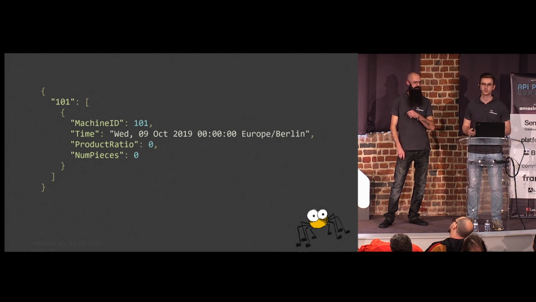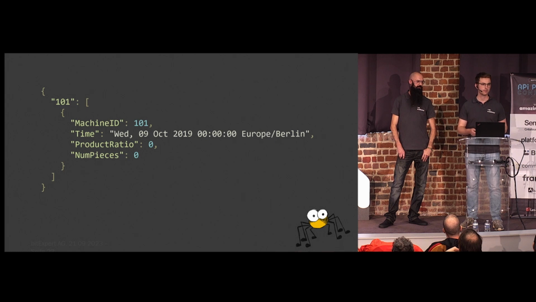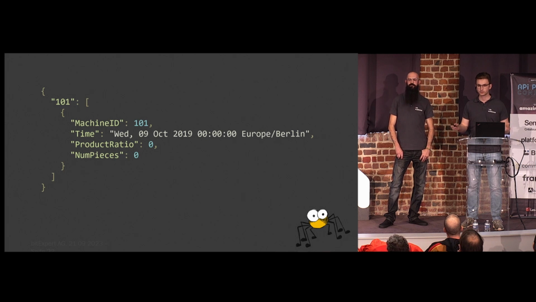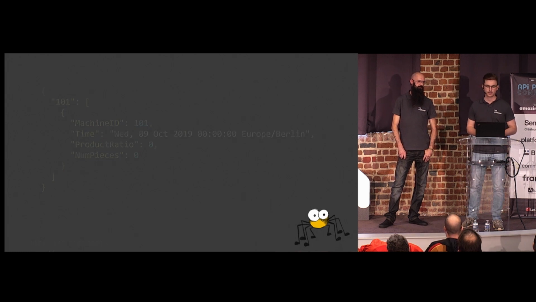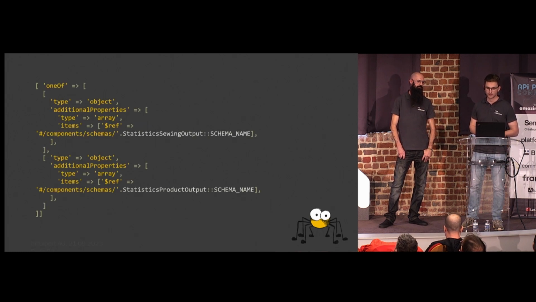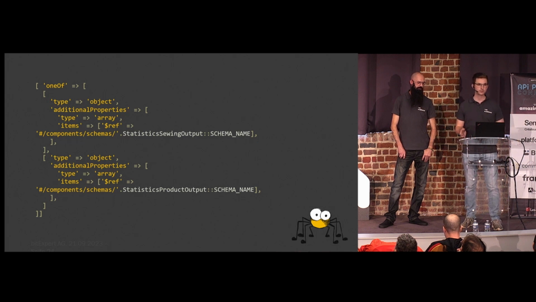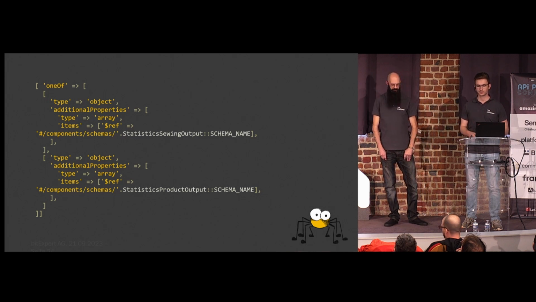This architecture was mostly shaped by the needs of the front end, because they somehow knew what they wanted to do with it. And this whole implicitness led to decisions that were really hard for us to properly document with an OpenAPI documentation. However, we needed to stay within these boundaries and stay compatible. So we had a look at what API Platform can do and how we can solve our issue with it. And we found that API Platform has the OpenAPI Factory, which is great for extending the OpenAPI specification to such cases.